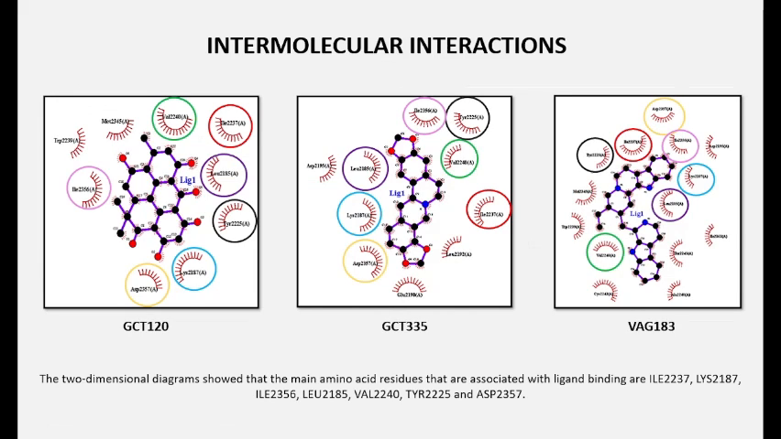The 2-dimensional diagrams show that the main amino acid residues that are associated with ligand binding are isoleucine, lysine, leucine, valine, tyrosine, and aspartate. These interactions are mostly London forces, which are a type of van der Waals forces.